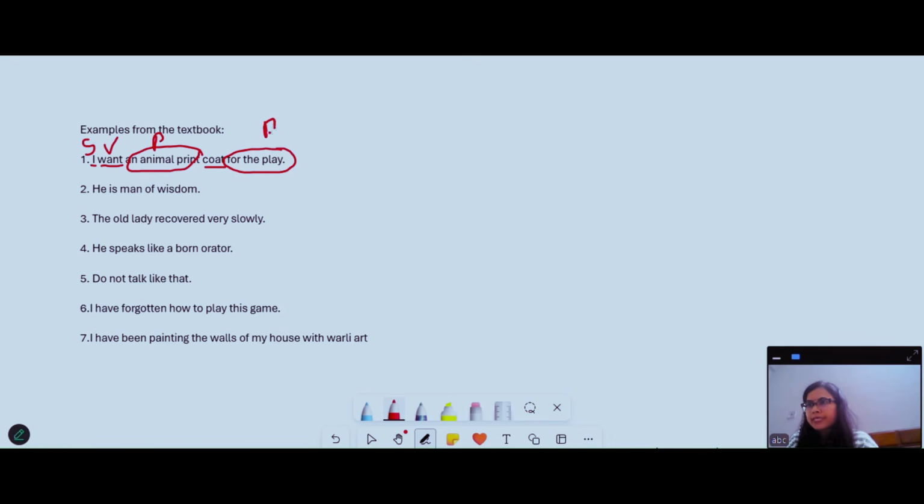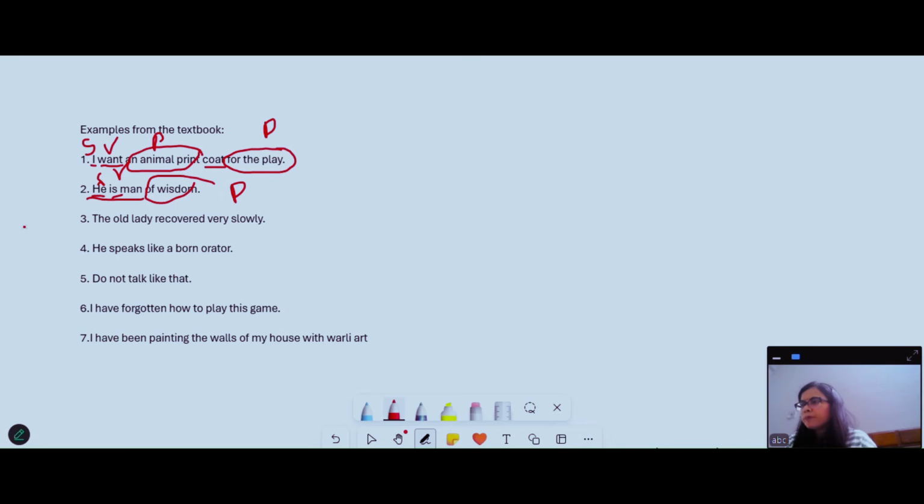So again, in the next sentence, we have to do the same. We have to find out the subject and the verb, and what are the things or what are the words which are giving us a complete sentence. Okay, the minimum of those words we have to find out in a sentence. So he is a man of wisdom. He is the subject. Is the verb. Now what else do I need to complete this sentence? I need he is a man. So the sentence will be completed here in sense he is a man. So of wisdom is extra information, is the phrase. So now you must have understood.